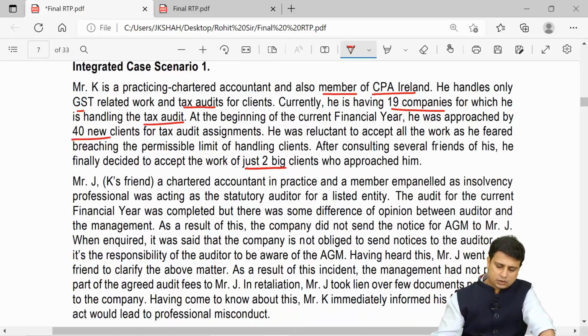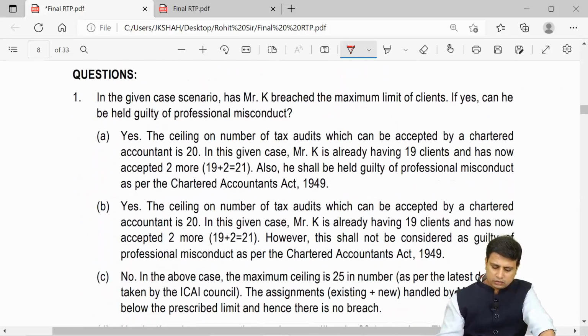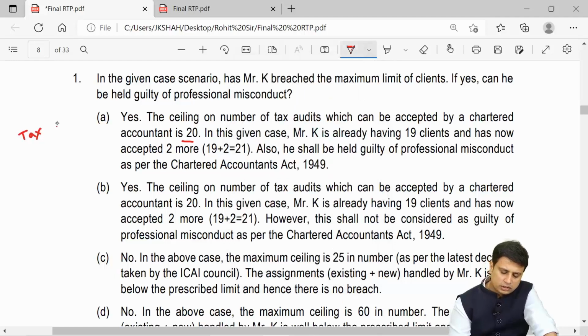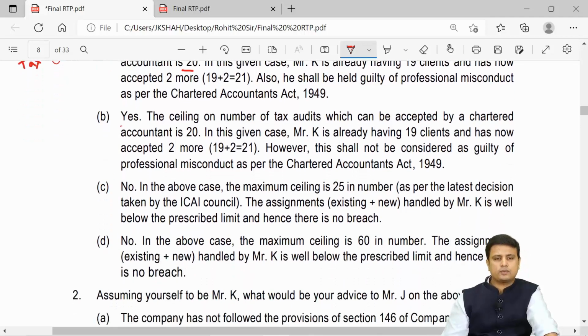Let me discuss the question based on this. What they have asked is, in the given scenario, did Mr. K breach the maximum limit of clients? If yes, he can be held guilty of professional misconduct. Yes. The ceiling of tax audits that can be accepted by a chartered accountant is 20. No, my friends, for tax audit, the limit is how much? 60. So for tax audit, the limit is not 20. So this cannot be the answer. Again, here also they have said yes, so this cannot be the answer.